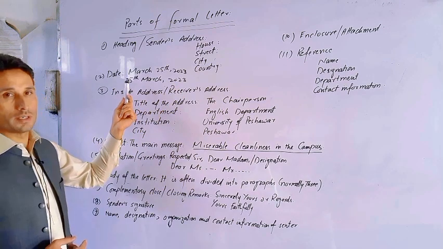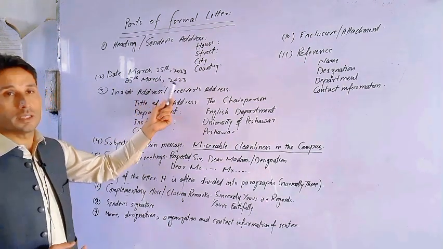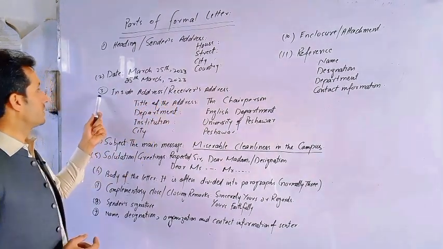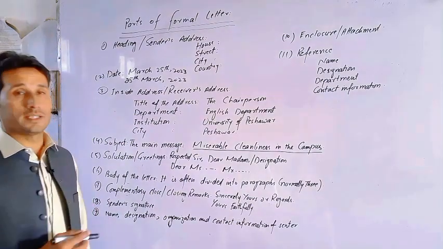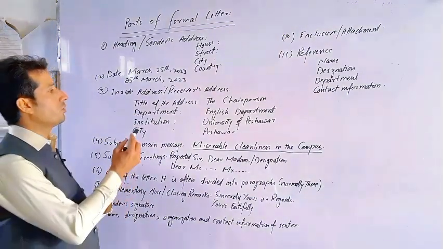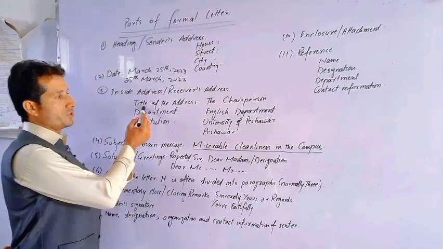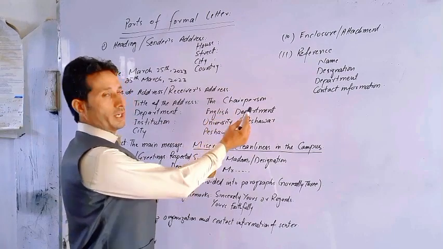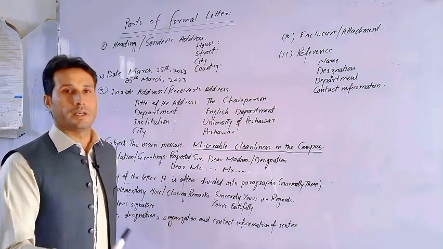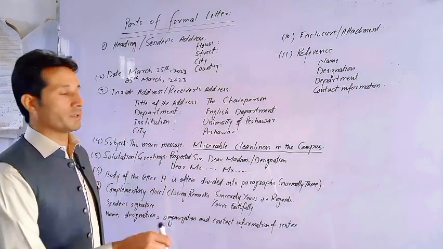Or in British format, we use date, then month, then year, like 25th March 2023. Next part is the inside address or receiver's address, the person who is going to receive our letter. So we normally address it to an organization. We mention the title of the person, like the chairperson or the director or the principal, the vice chancellor, the manager, etc. Department, in which department the person is.